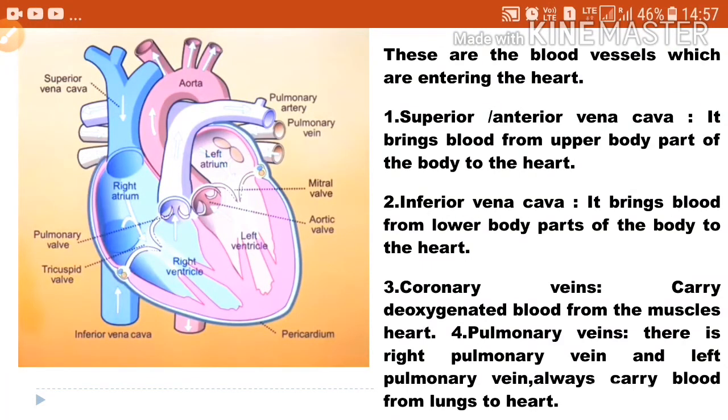There are 4 blood vessels which are entering the heart. First one, superior or anterior vena cava; second one, inferior vena cava; third one, coronary veins; and the fourth one is pulmonary veins. Is it clear now?